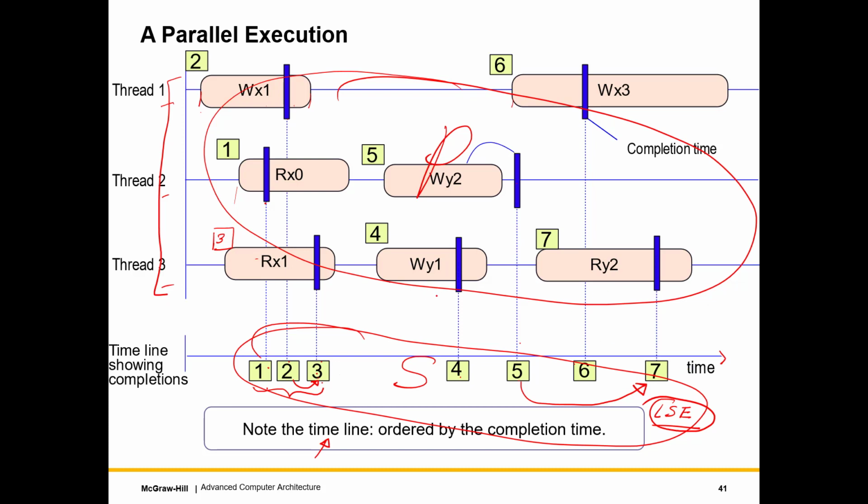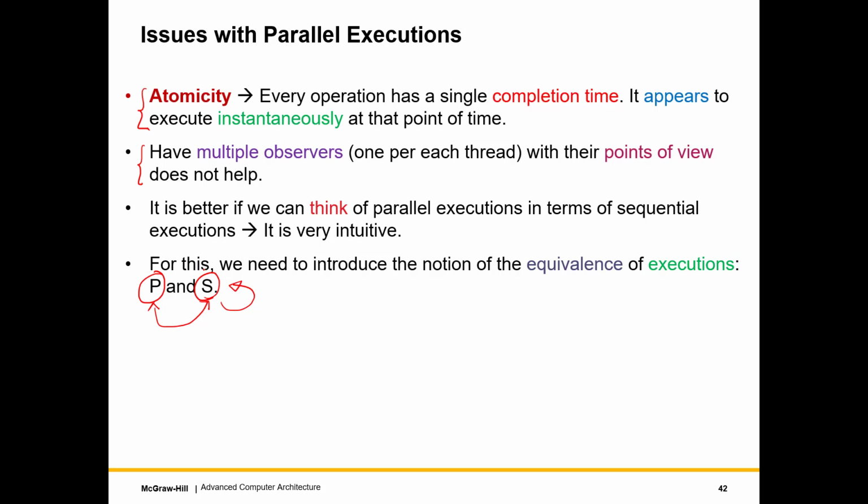Howsoever we think about it, for every memory location, as you can see, it is getting requests ordered by these blue completion timelines over here. It is servicing them. We are reading what we should be reading, so it is correct.